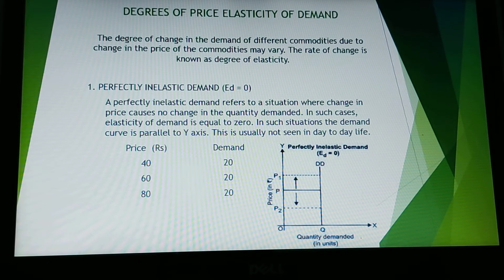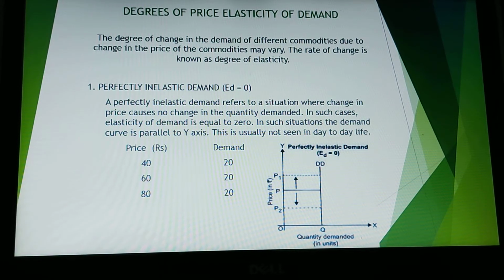Inelastic means when the demand does not change at all. So this is a situation where even if there is any change in price, a small or a big change in price, there is no change in the quantity demanded. So in this, ED stands for elasticity of demand. You can also write it as EP because P stands for price elasticity of demand. So here we have used ED is equal to 0 because the elasticity of demand does not change at all.